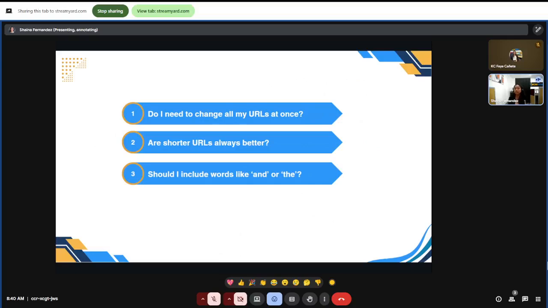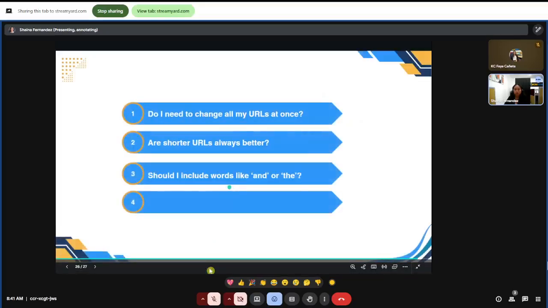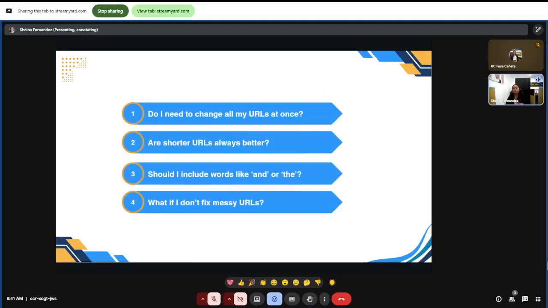So only use and or the if they are essential for meaning. It's not really necessary to add them. Okay, the next one, what if I don't fix messy URLs?